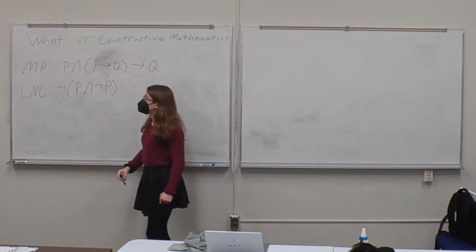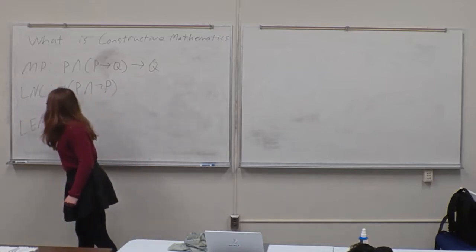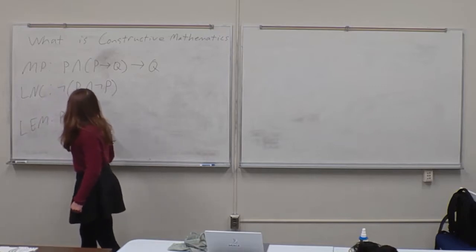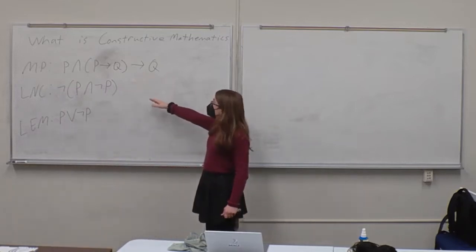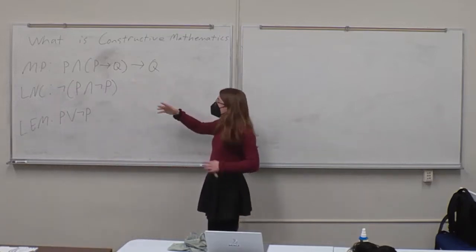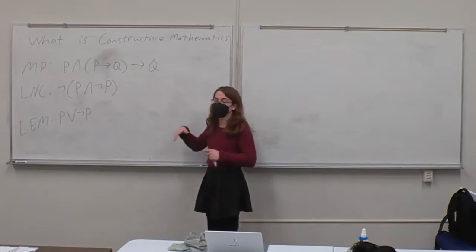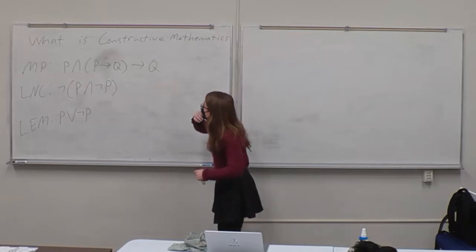And then finally, we have the law of excluded middle, which corresponds to saying P or not P. These are some of the standard logical assumptions we take when doing mathematics. They're so standard that most of the time you never consciously think about them. They're just things that you use without regard to the fact that they are actually axioms.